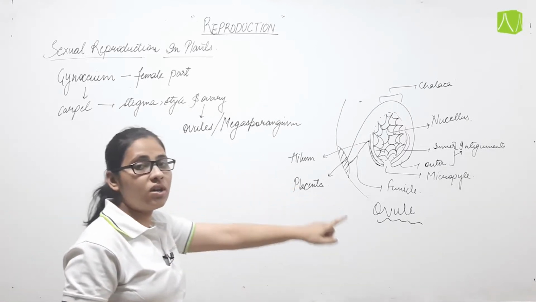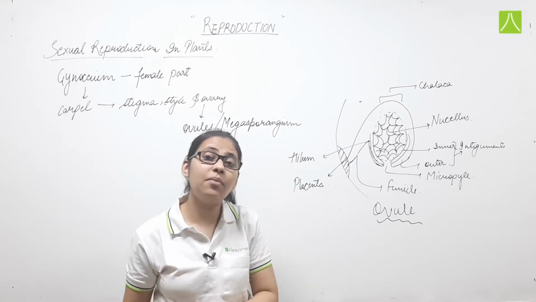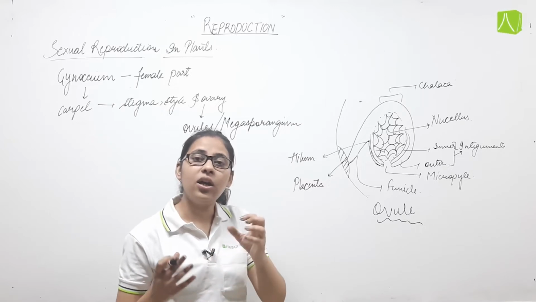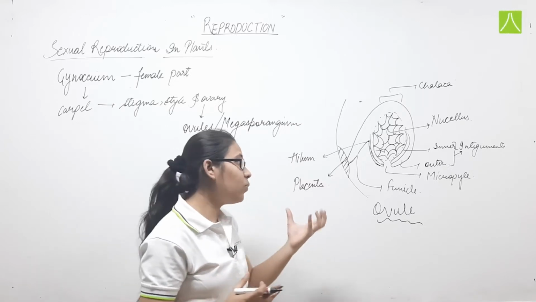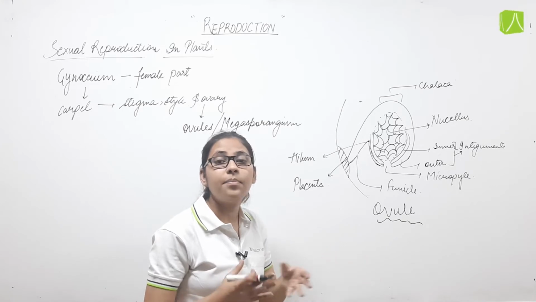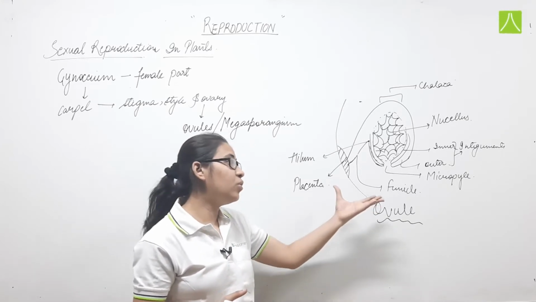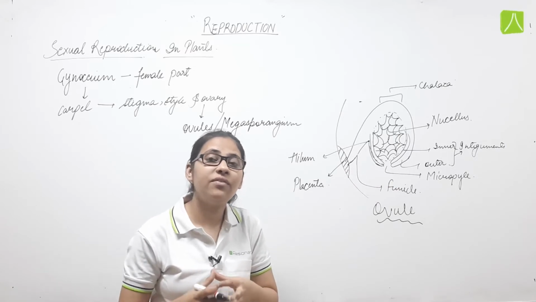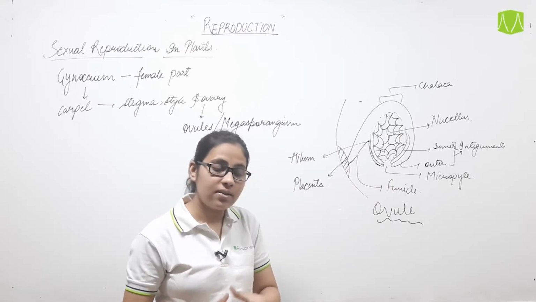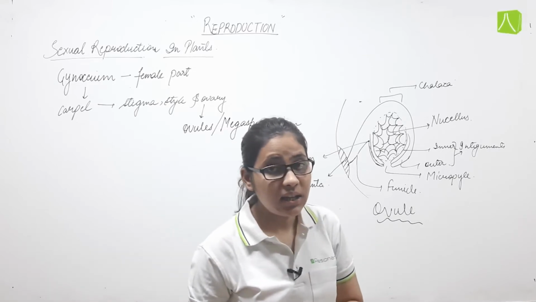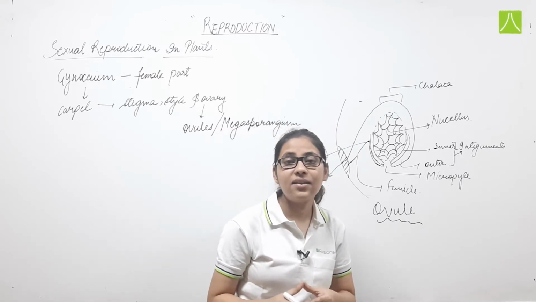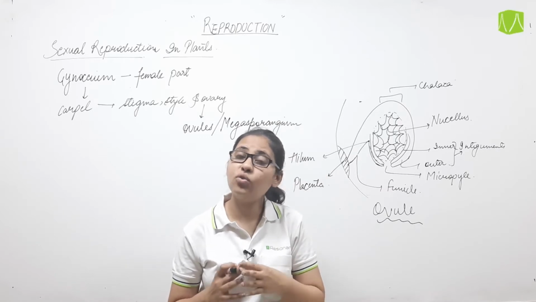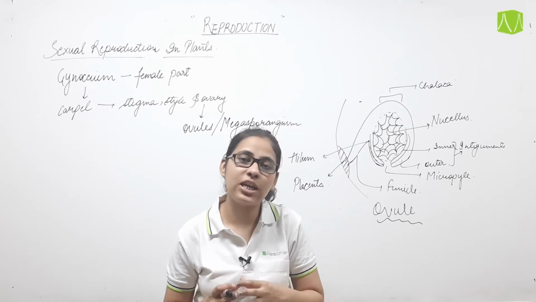Now, in this structure the megaspores will form, and from that megaspore, which is the primary female gametophyte, the female gametes will be produced. The megaspores produced here will later form and later give rise to the female gamete. As we discussed in microsporogenesis, the microspore mother cell will give rise to four microspores. The microspore mother cell is basically diploid in nature.